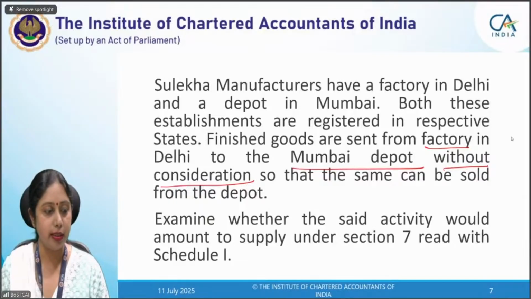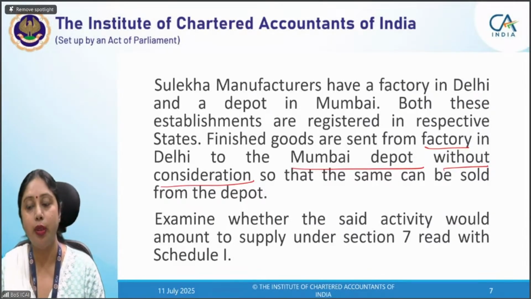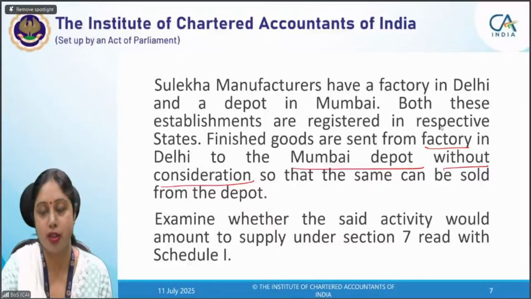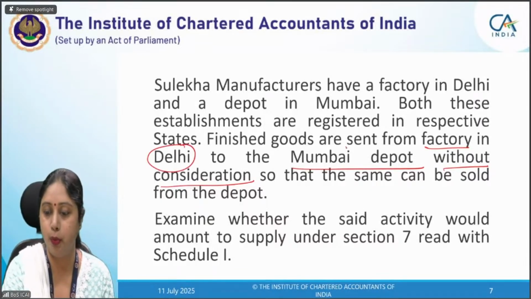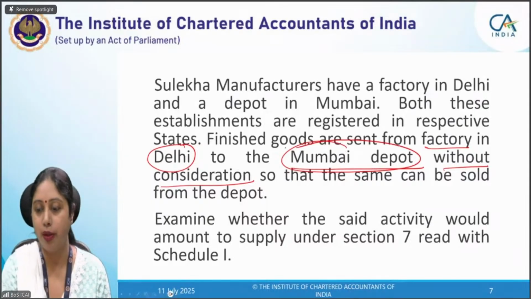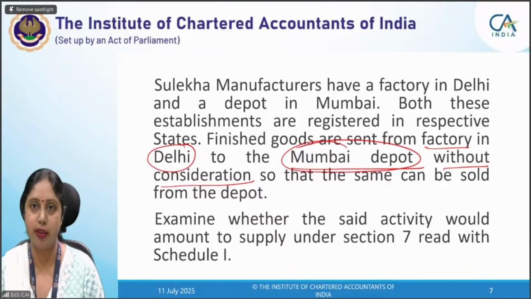So this answer is given correctly by most of these students. Since there are two distinct persons, two different registrations are there. One is in Delhi and another one is in Mumbai. It has been already mentioned since separate states are there. Had it not been mentioned, the person is registered, then definitely he would have obtained different registration in the two states.